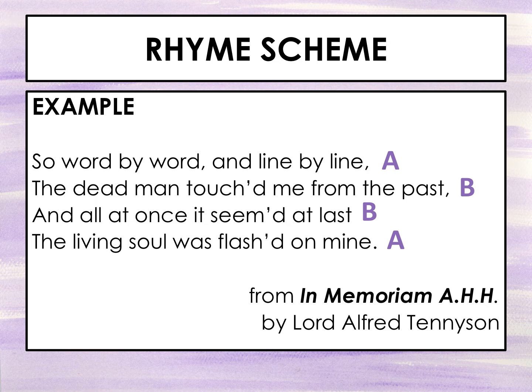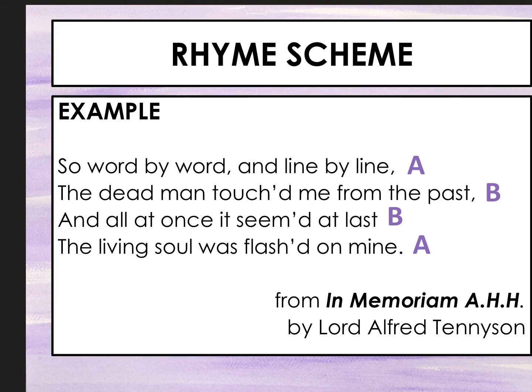So you're going to do this with me. So word by word, line by line, the dead man touched me from the past, and all at once it seemed at last the living soul was flashed on mine. So I put an A next to the word line because line and mine rhyme together. So both of these rhyme, so I want you to underline line and mine, and I want you to write an A next to both. And then past and last also rhyme, so I want you to put a B and underline those 2 words. So when thinking about the rhyme scheme, we always want to focus on that last word.